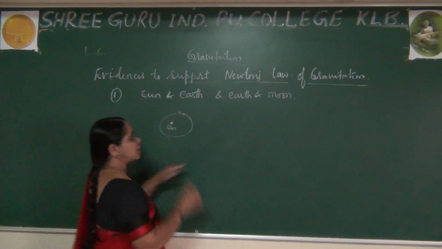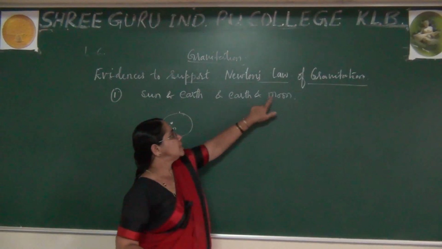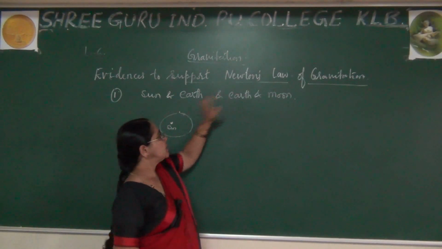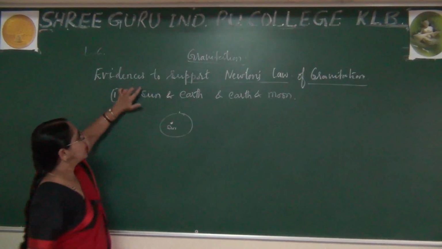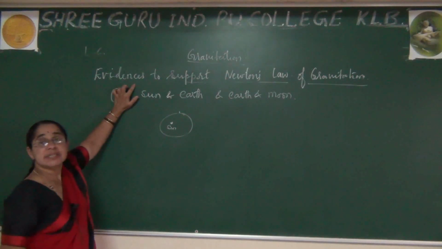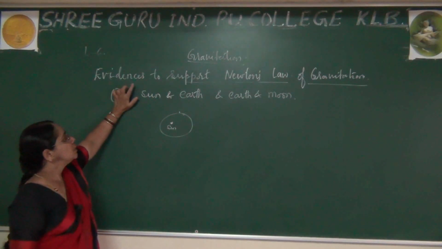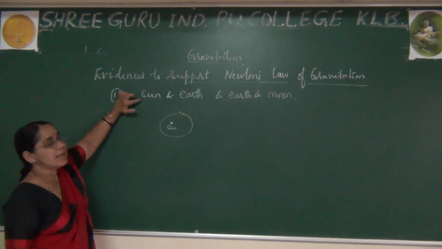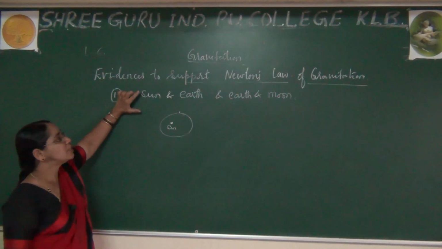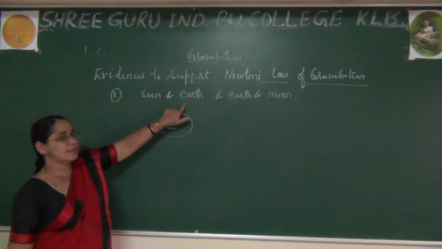Similarly, this concept can be explained for the moon revolving around the earth. This explains the first concept, which supports Newton's law of gravitation. With the help of Newton's law of gravitation, we are able to explain this.